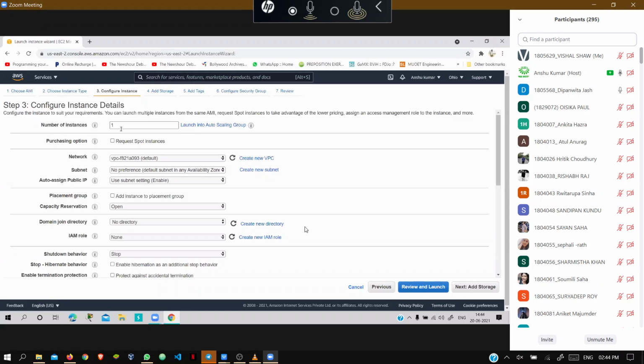Here the number of instances, let it be 1. And the network is the VPC, let it be. Sir, can you name the instance that you have selected? My AWS was lagging, so I am still at the first step. Yes, you have to select Amazon Linux 2 AMI. Okay, sir. Next, you have to go to T2 Micro.